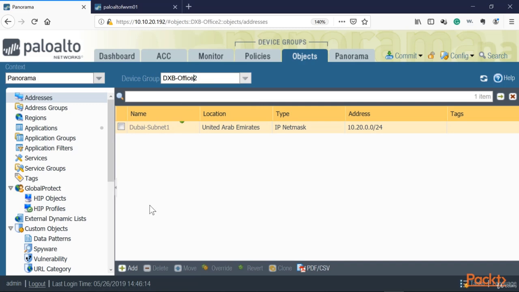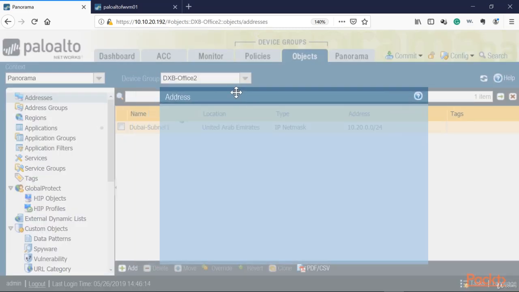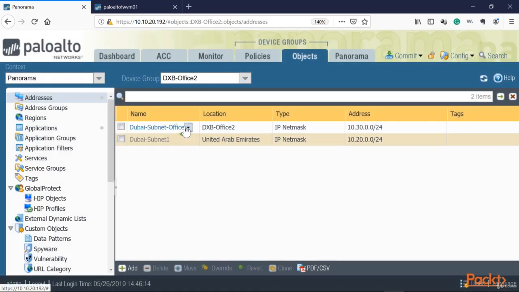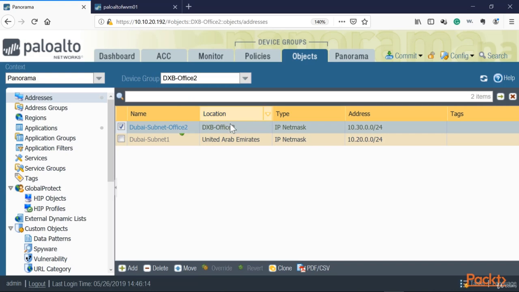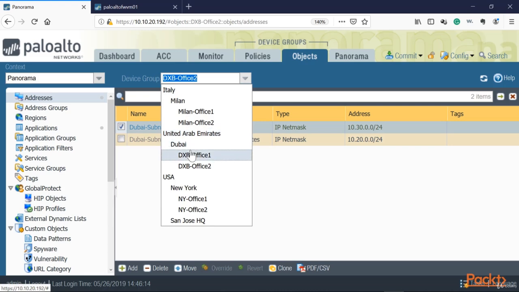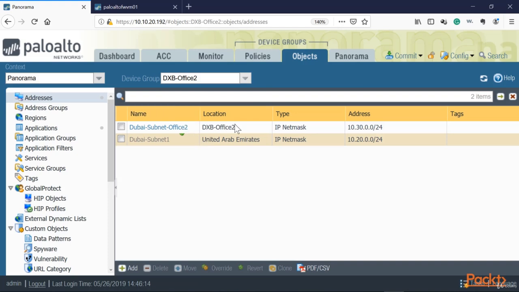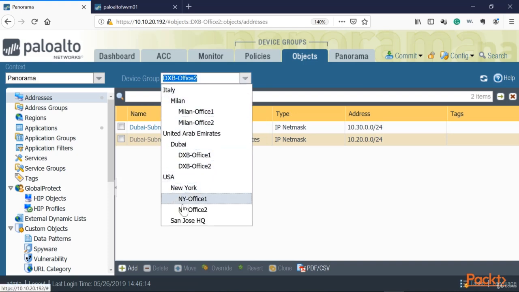So let's do the object for Office 2. And you're going to see that it only applies to Office 2 and nothing else. Okay, and then we're just going to type here that IP. We'll press OK. And now we have the Dubai subnet office, but you can see it's only applying to the location of Office 2. It's not going to be global, so I'm not going to have this in the United Arab Emirates global device group, nor am I going to have it in any other country group. So if I go onto Office 1, there you go. I don't see that object because it only applies to this particular location. That's why you want to have this particular structure, so you're granular when you're applying changes.